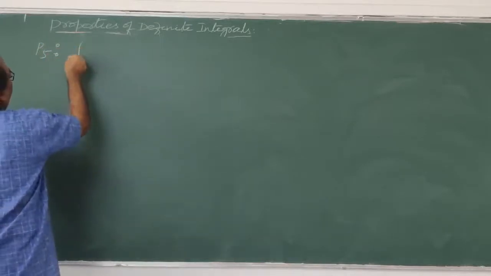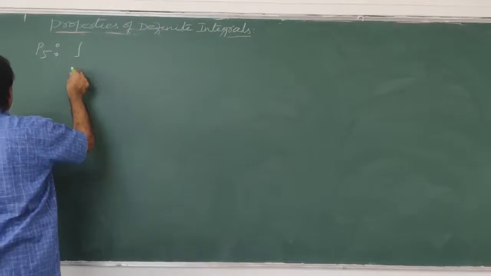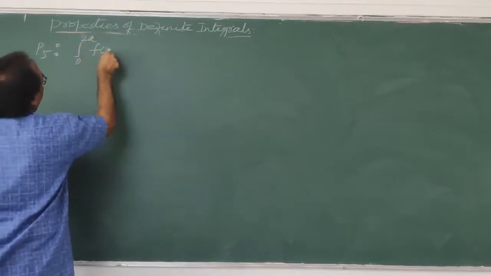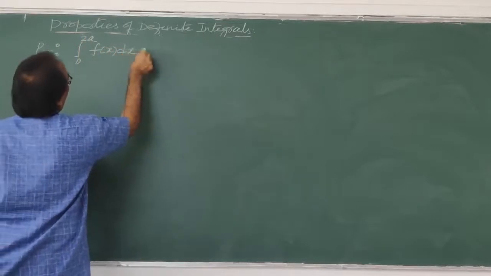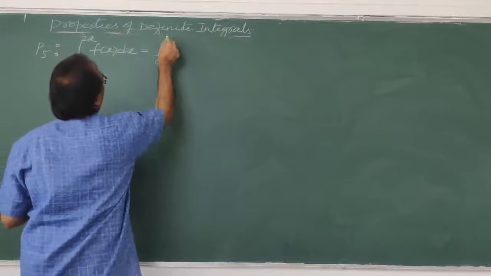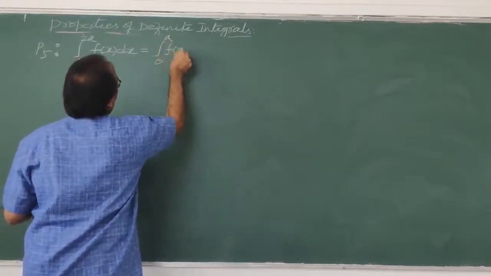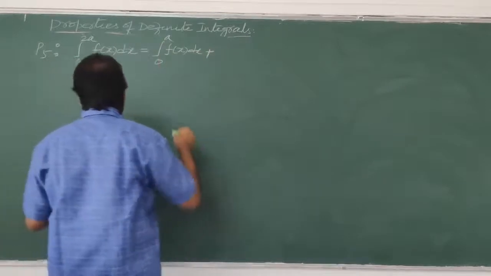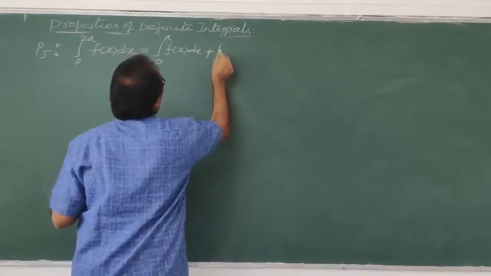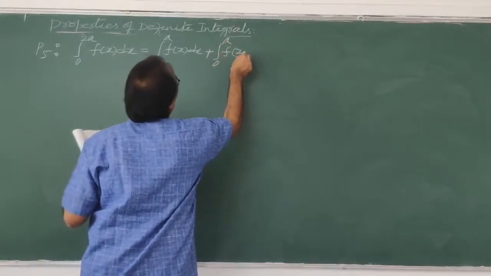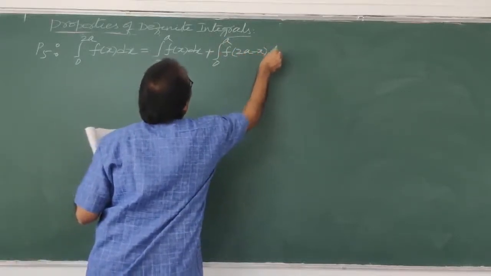What is given? Integral 0 to 2a f of x dx is equal to integral 0 to a f of x dx plus integral 0 to a f of 2a minus x dx.